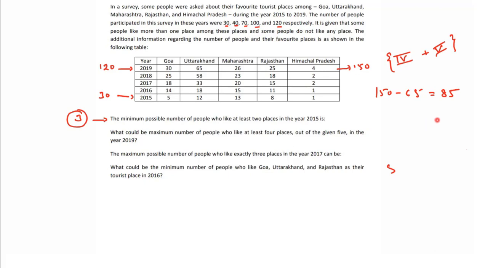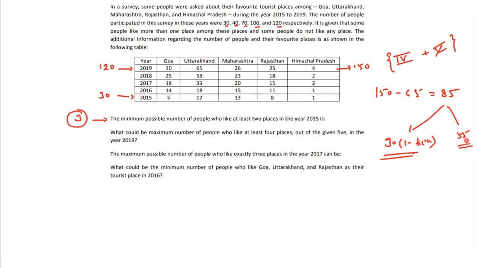Out of these 85, I am giving 30 tickets, sorry, after distributing 65 tickets we are left with 85 tickets. To 30 people I'm giving 1 ticket. So can we say these 30 people now have 2 tickets, one from Goa, one from Uttarakhand? And 55 people here have 1 ticket.